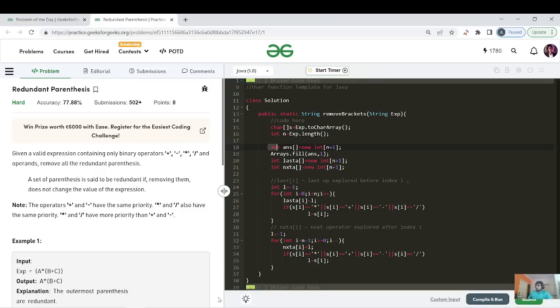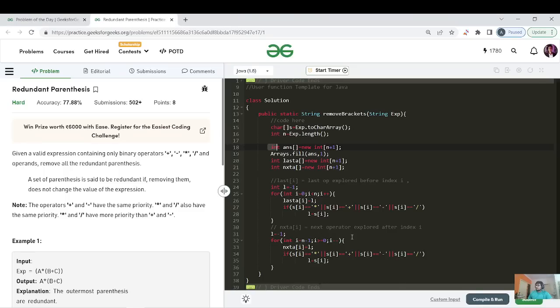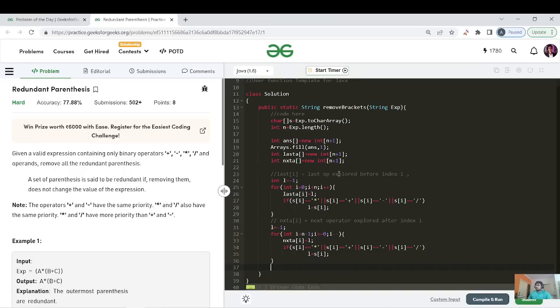So that's the for loop. The same thing, I have started to fill the last operator from here, which is why i equals 0 is the start for this. And for next, I have started filling this array from the right-hand side, which is why it starts from i equals n minus 1. So that's very simple code. I hope you will be able to relate it yourself, right? Okay, now we can even verify whether this is giving us the same answer as this one or not, right?